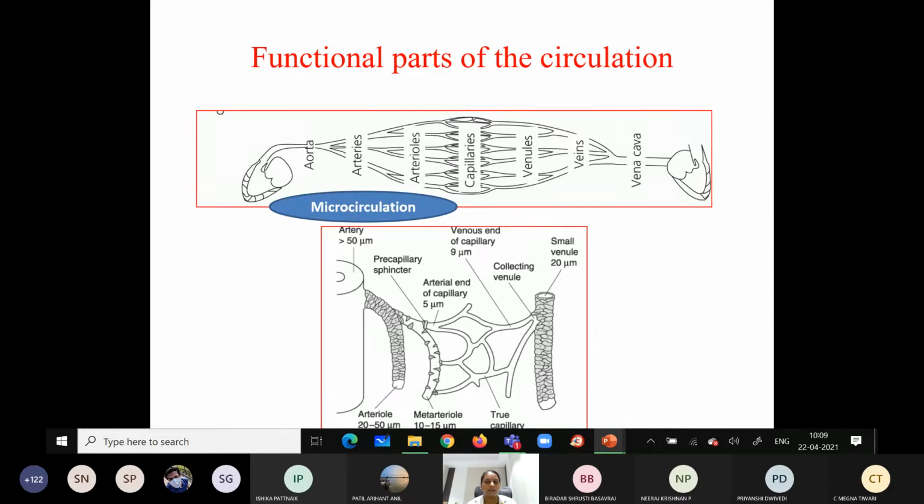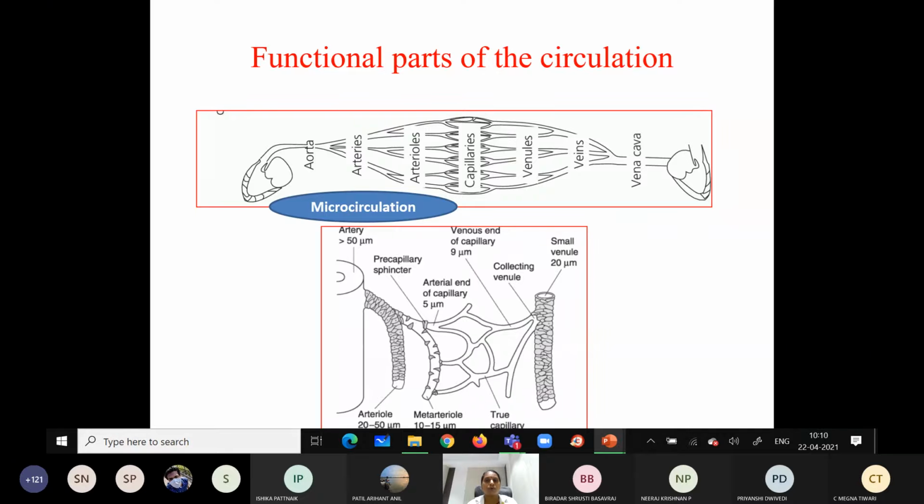During our introductory classes, during homeostasis, we studied the basic structure of the cell. We are made up of 100 trillion cells in our body. The basic structure of each and every cell remains the same, but depending upon their functions, they are modified and make tissues, organ systems, like that, right? Like that only, we have some modifications in the vascular system also, some additions, some deletions. These make the functional or physiological classification of the vascular system.